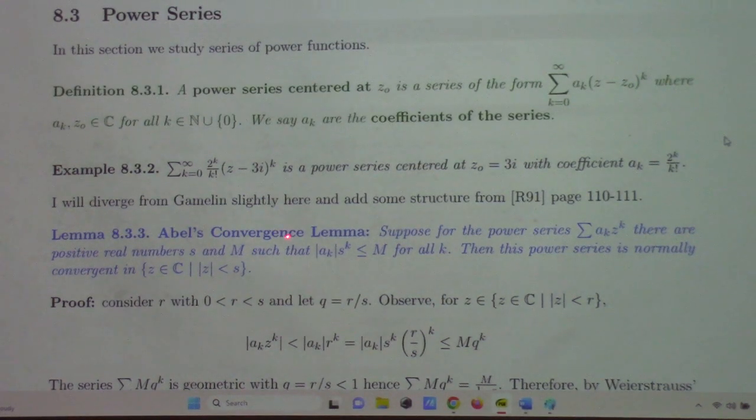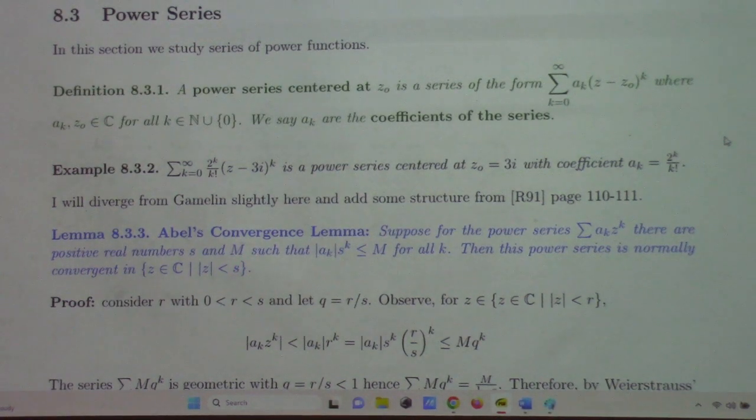This is Abel's convergence lemma. Suppose for a power series that there are positive real numbers s and M such that the modulus of the coefficients of the power series times s to the k is less than or equal to M for all k. All right. Then this power series is normally convergent on the open disk with radius s, centered at 0.